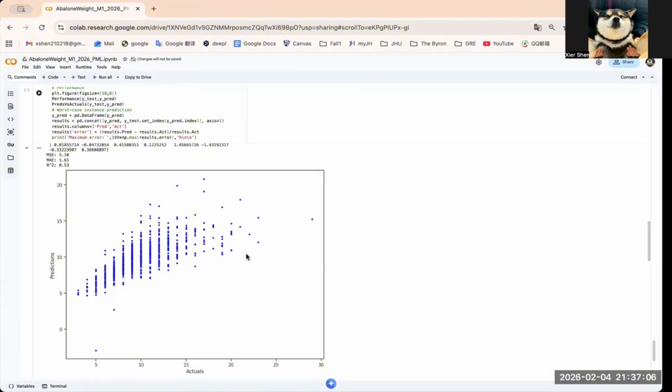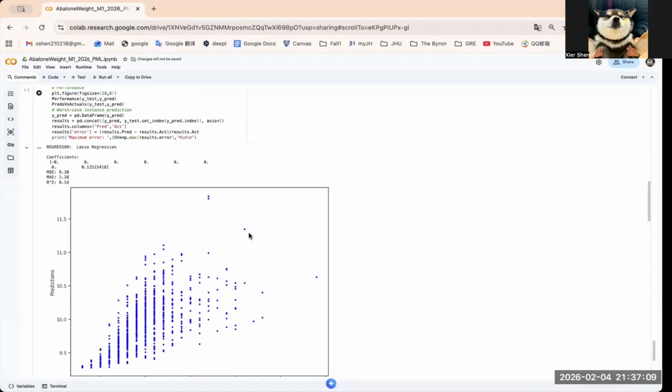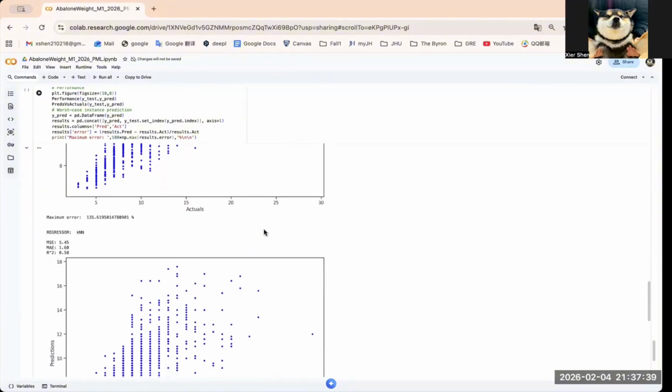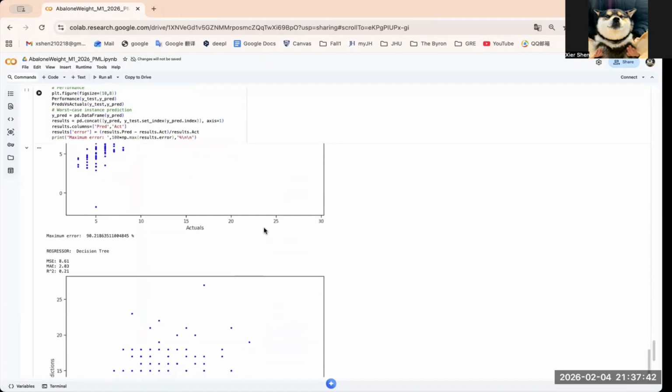For example, lasso regression had an R square of about 0.148, and its coefficients were almost all reduced to 0. This suggests that the model selected too few predictors and underfit the data. The decision tree model also performed poorly with an R square of about 0.21, which suggests overfitting and weak generalization on test data.